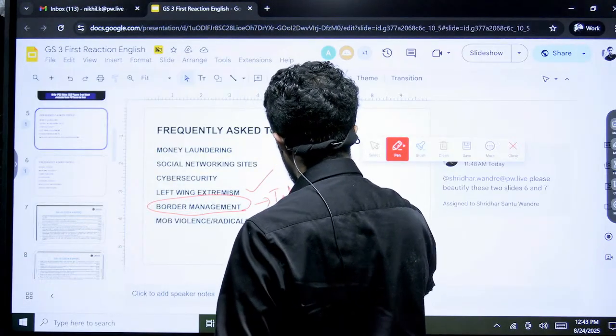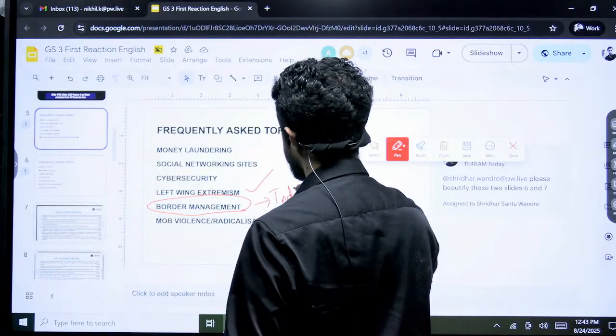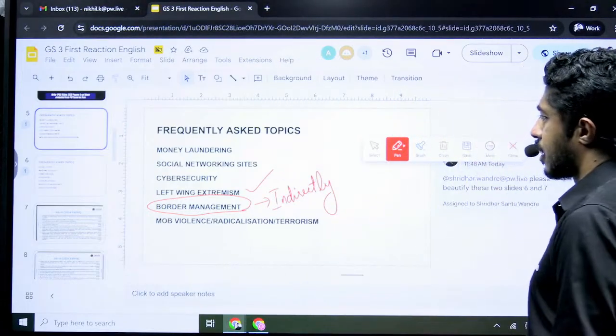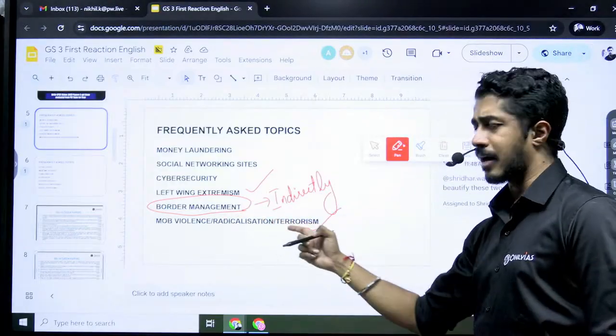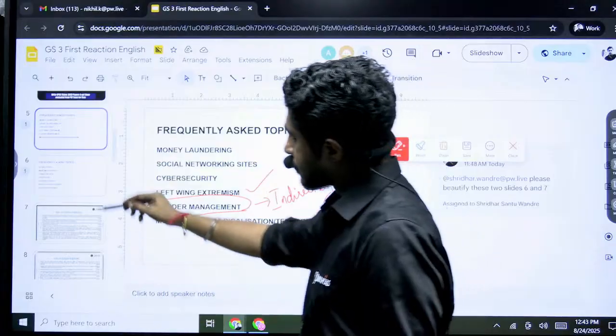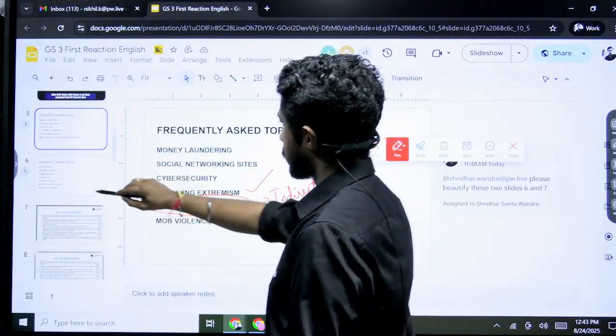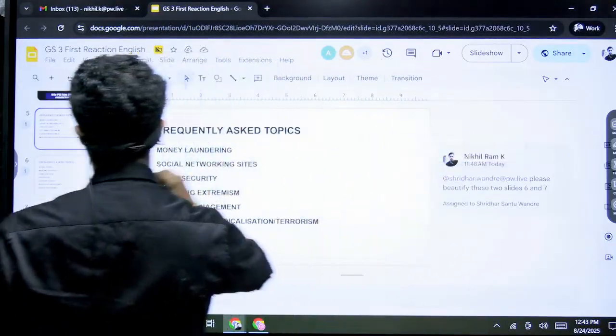Border management came. Terrorism came: mob violence, radicalization or terrorism.